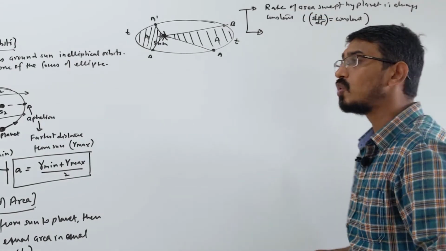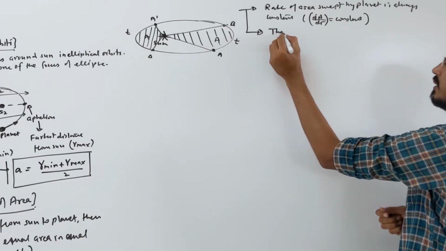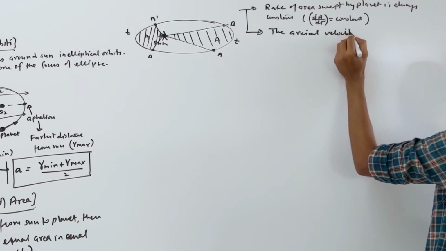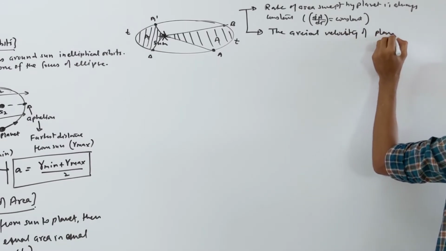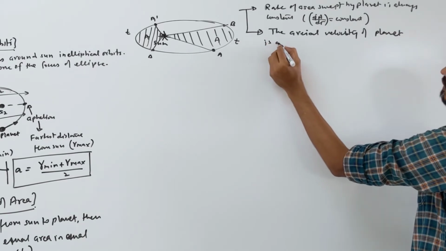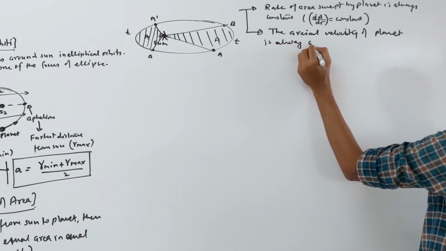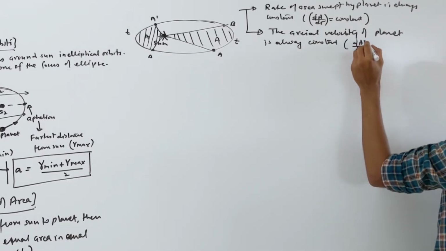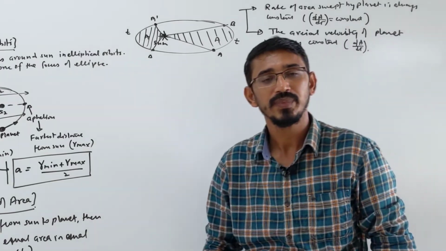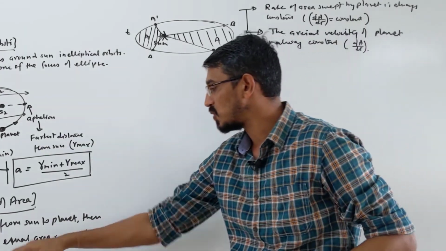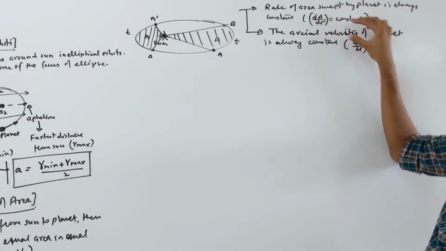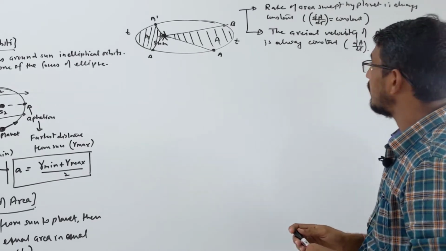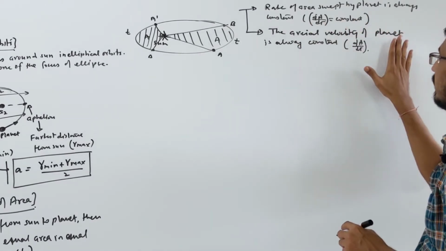This dA by dt, the rate of area swept, is given a name. That's called areal velocity. So this law you can also say that the areal velocity of the planet is always constant. Means this term dA by dt is also called areal velocity, and it is always a constant term. Correct?